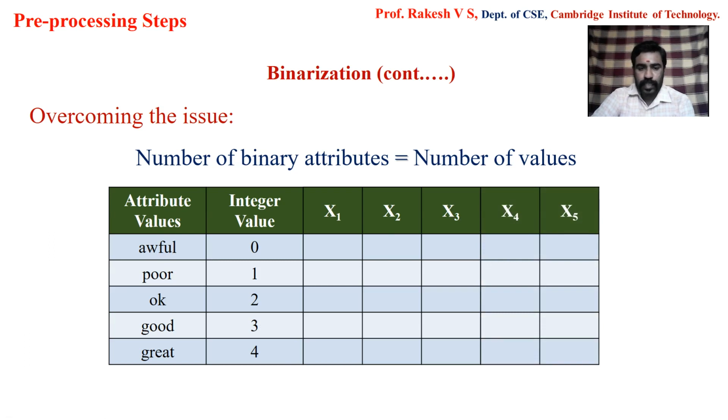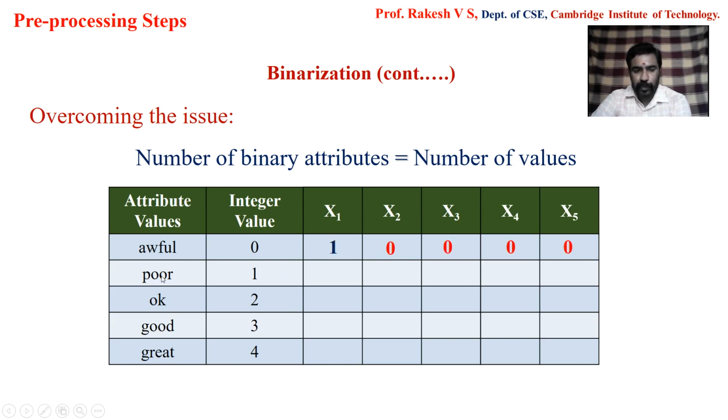Now in this case, instead of converting into the respective binary value using 5-bit representation, we can assign each of these binary attributes to each of the categorical attributes present, which can be done as follows. Say I want x1 to represent awful, then I can place 1 here and the rest can all be 0, like this.